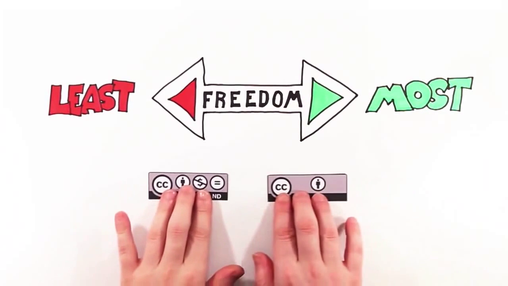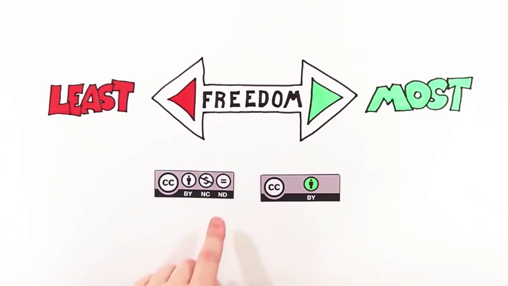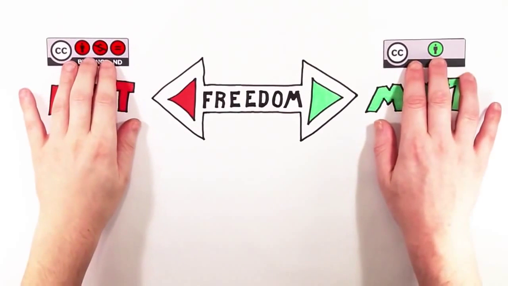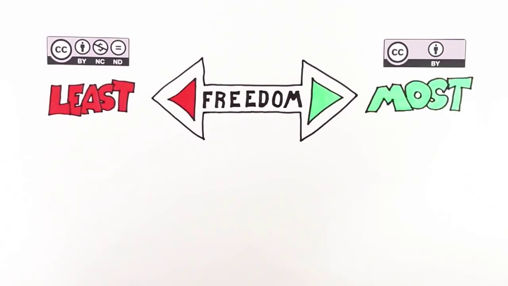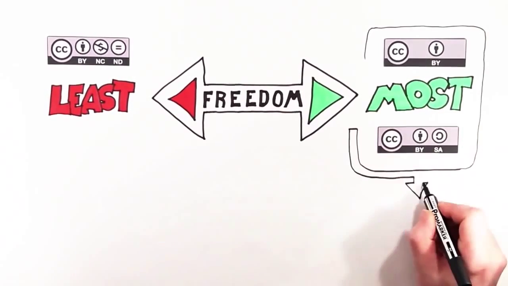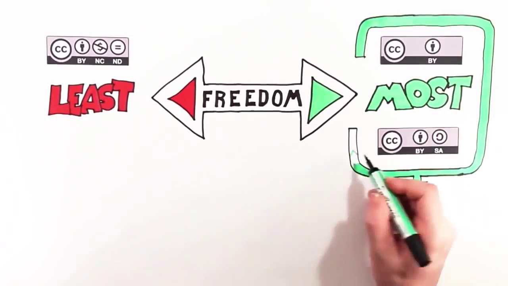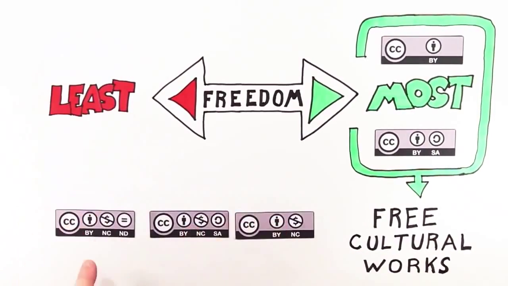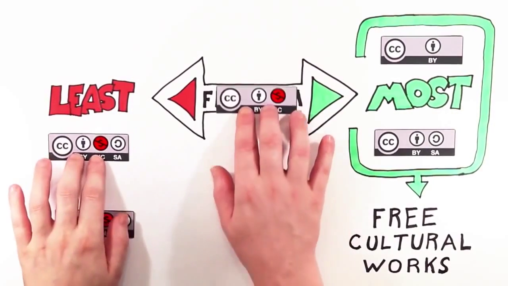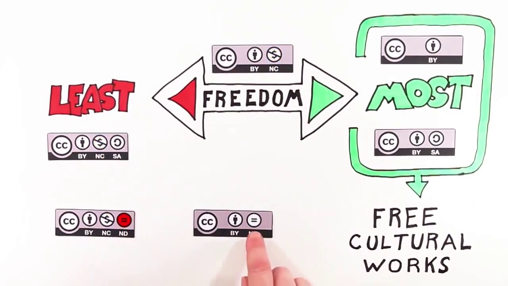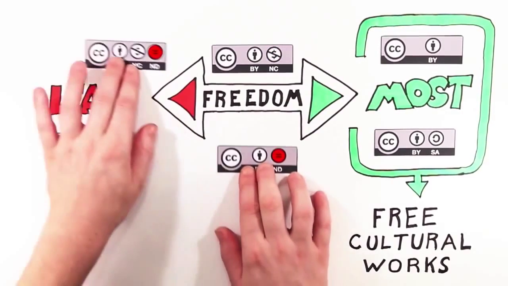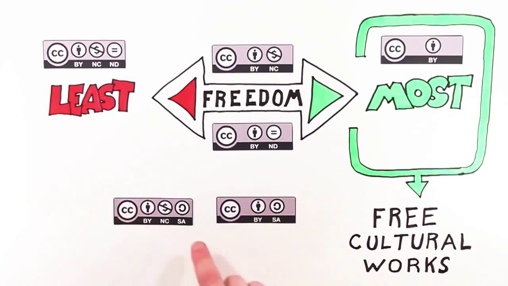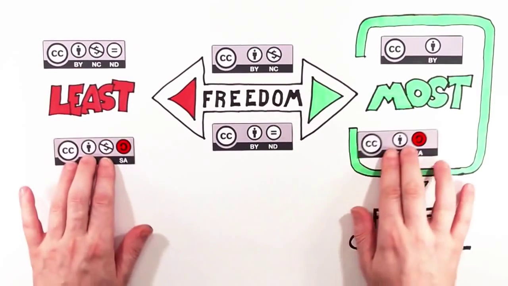The attribution license allows reusers the most freedom, and the attribution non-commercial no derivatives license allows the least freedom. The attribution license and the attribution share-alike licenses are sometimes referred to as Free Cultural Works approved licenses. These 3 licenses restrict commercial use of a work. And these 2 licenses do not give permission for adapting or remixing. These 2 licenses require new works to be licensed under the same terms.